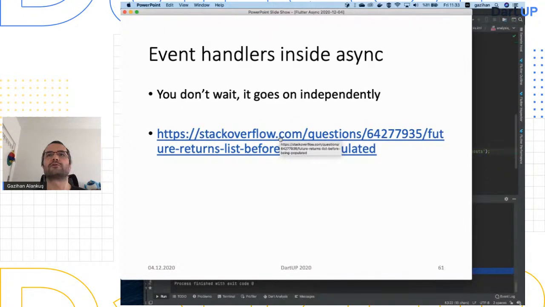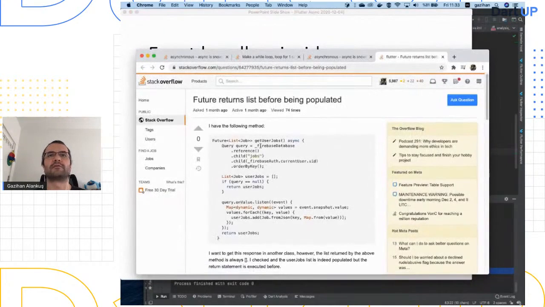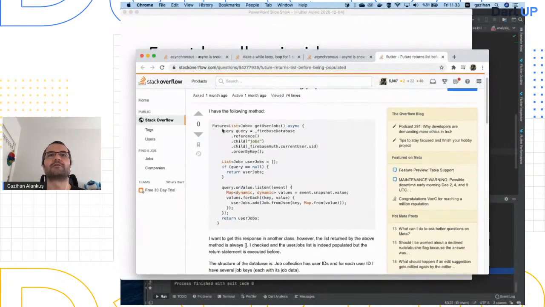Okay, so another very often ran into issue: event handlers inside async. You don't wait for them, it goes on independently. So an example was here. He is creating a query, and then he says query on value listen. And then in that listen, he's adding stuff to user jobs and then returning the user jobs.